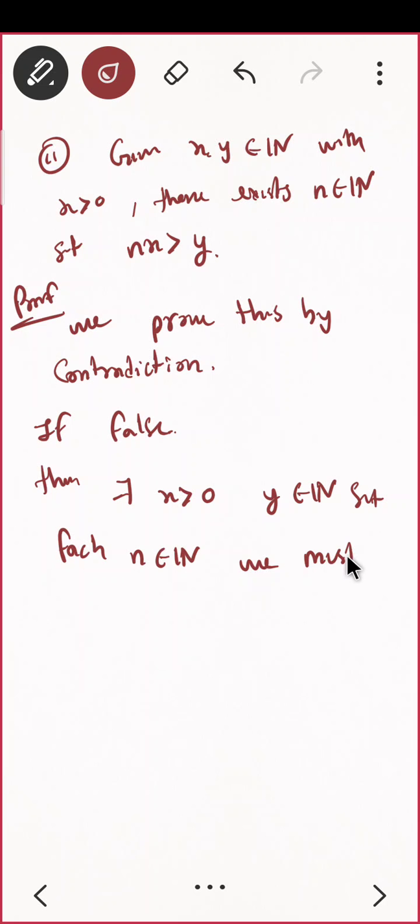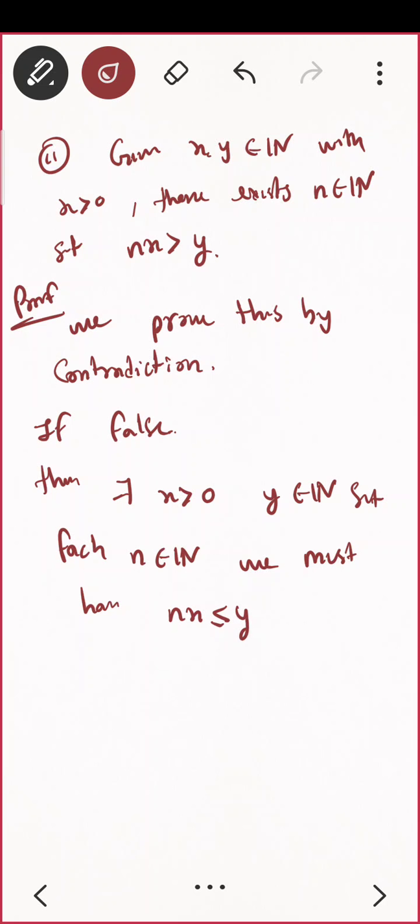then there exist x positive and y a real number, whatever they were before, such that for each n belongs to natural numbers, we must have nx less than or equal to y. Correct?